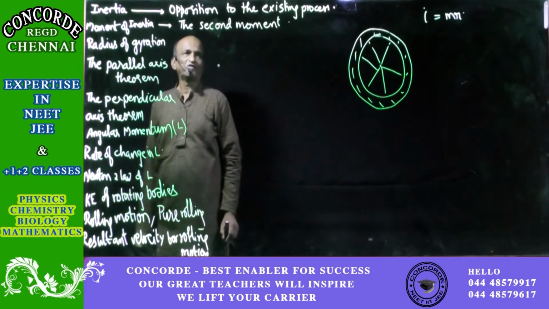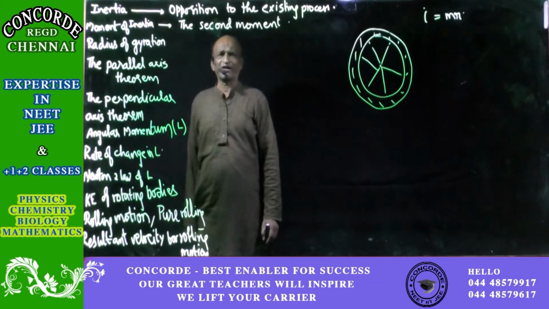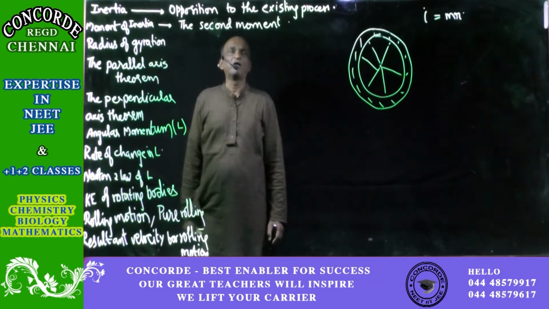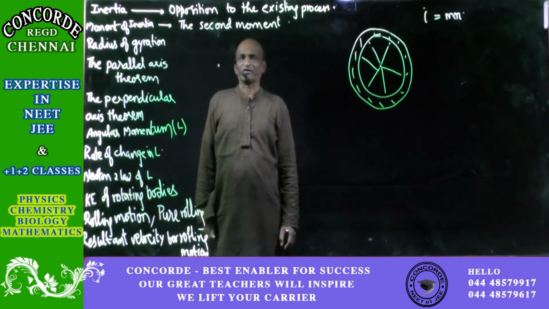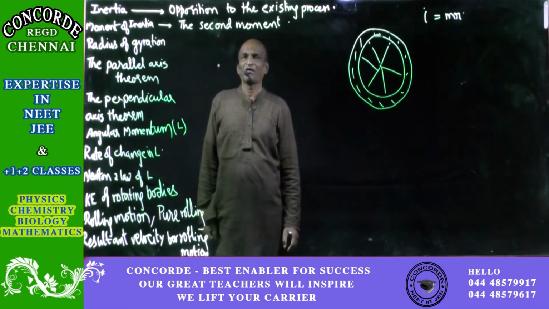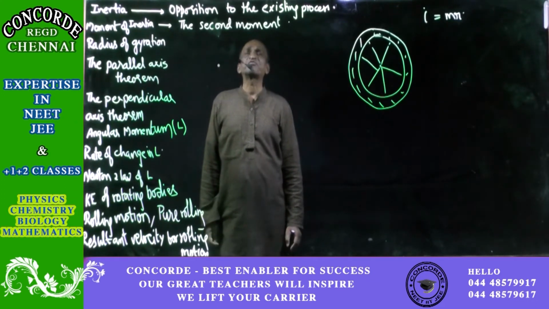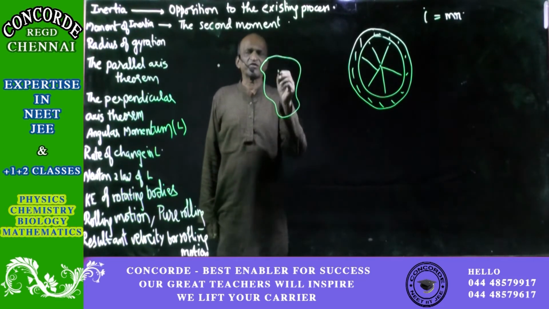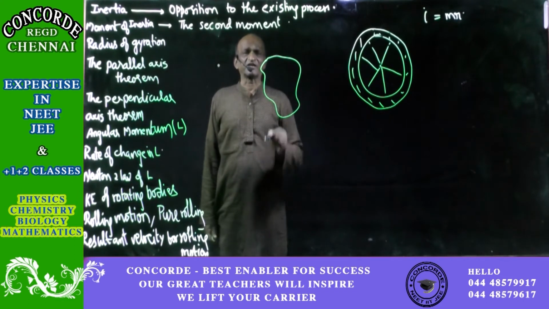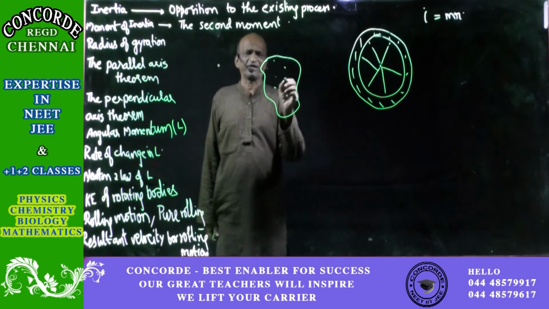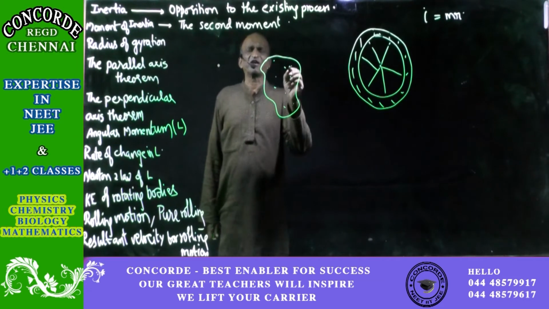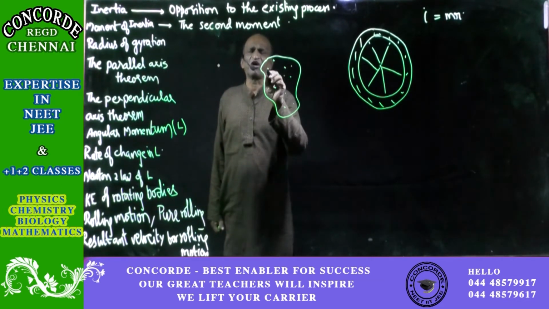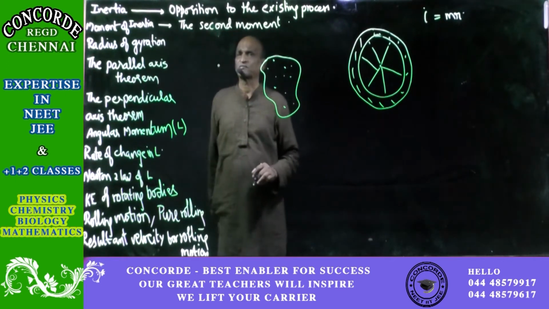The second moment. Let us now try to understand what exactly this second moment means. You have to understand one more thing. You see, this moment of inertia is particle based. What I mean to say is that if this body is taken into consideration, it will have a lot of particles. The moment of inertia for the whole body is found by taking the moment of inertia of each particle and adding them up.